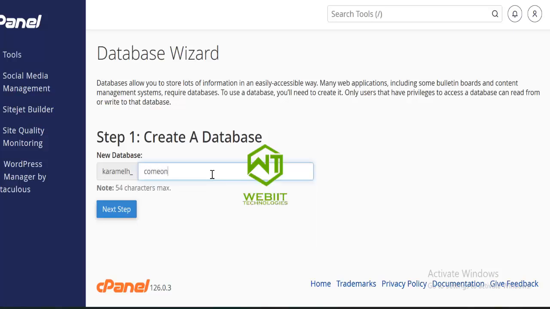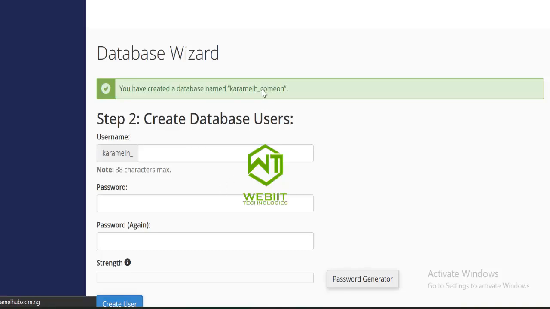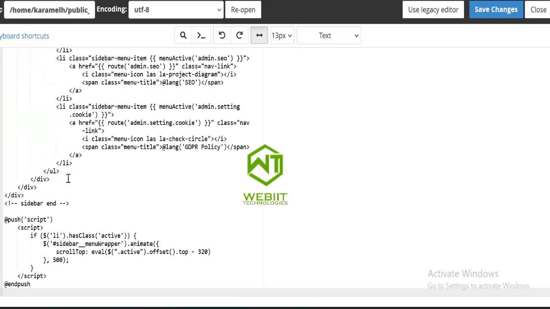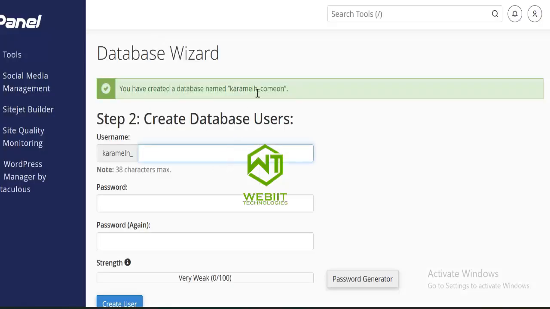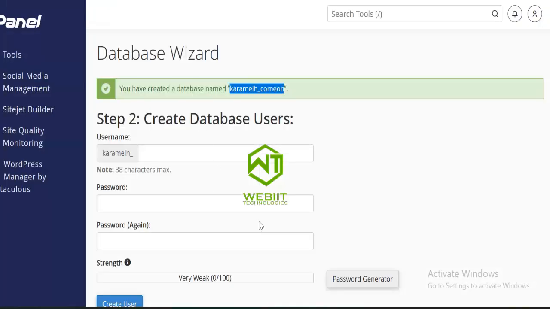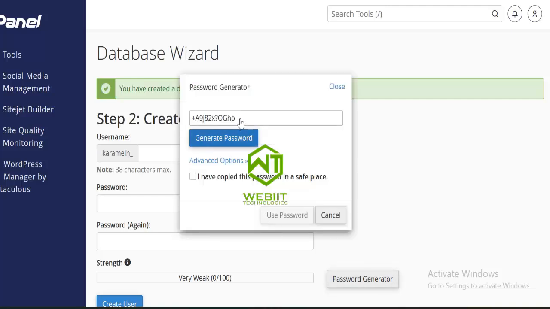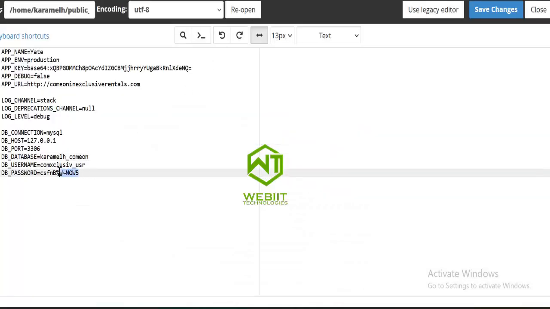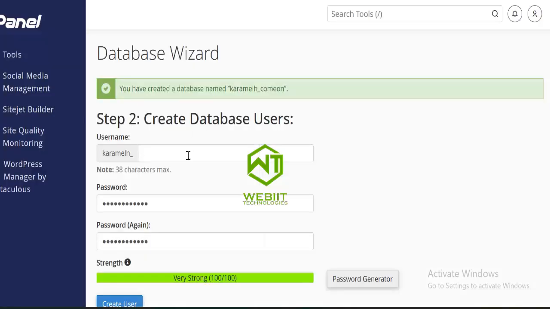I'll create a database and copy and paste it. I'll create a password. I'll copy the password and tick this to use password, then paste the password here.